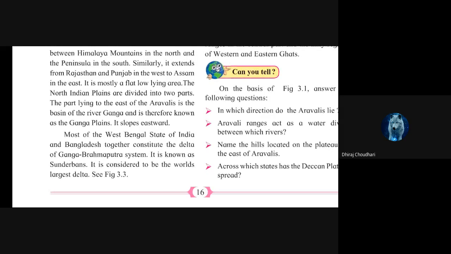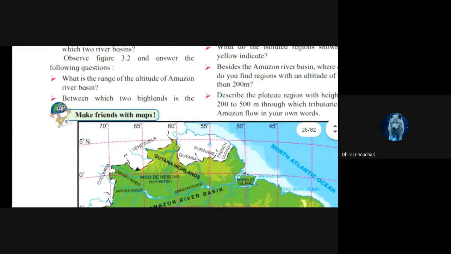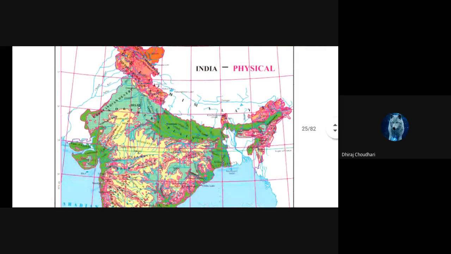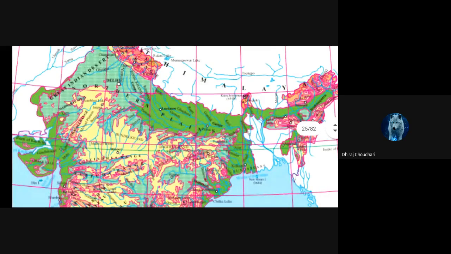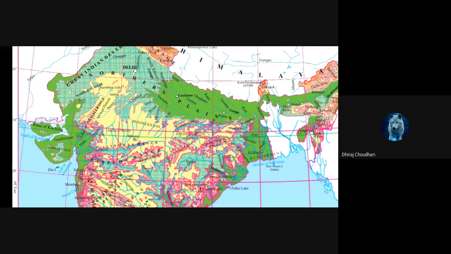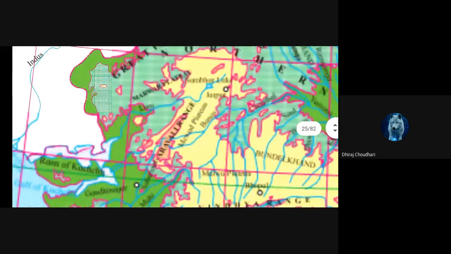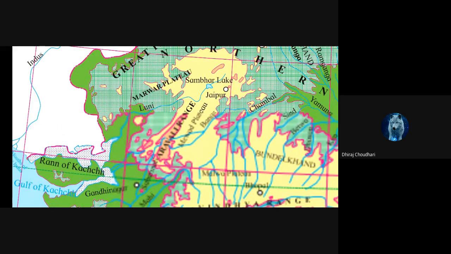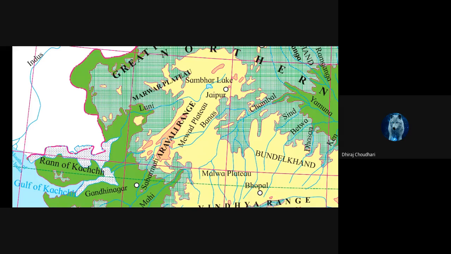The part lying to the east of the Aravalis is a basin of river Ganga and is therefore known as Ganga Plains. It slopes eastward. Now see here. I will again show you the map. Here is the map. See here, here is the Aravali Range. Where is Aravali? In the bold letters, you can see Aravali Range. Mewar Plateau, Aravali Range.